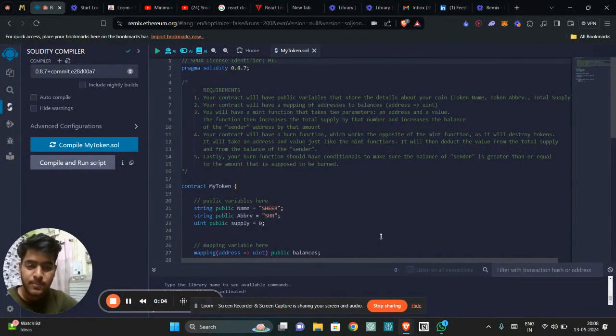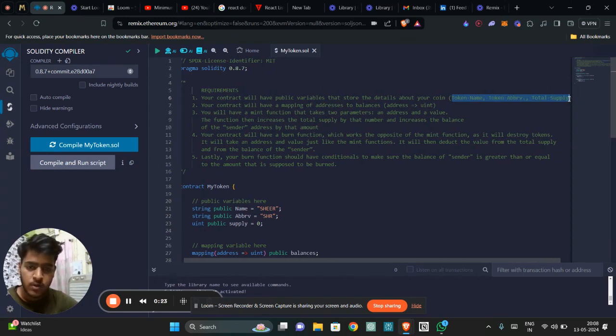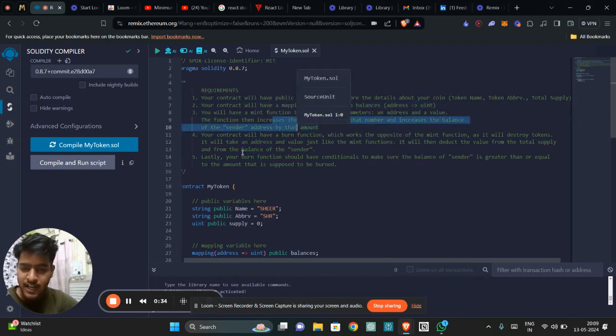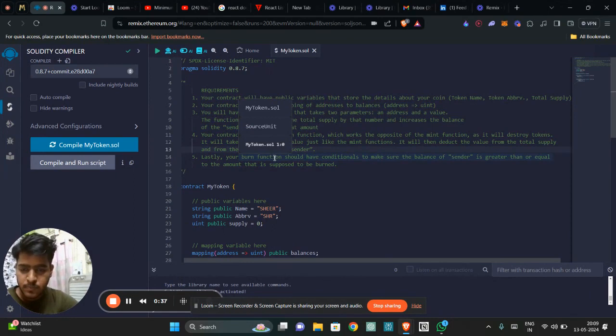So I was given a project related to building a token and giving it the functionality to mint it and to burn it if needed. These were some of the requirements: we need to create some public variables, namely name, abbreviation, and the initial supply of that token, and a mapping which maps the addresses to their respective balances. Let its name be balances, and a mint function and a burn function.